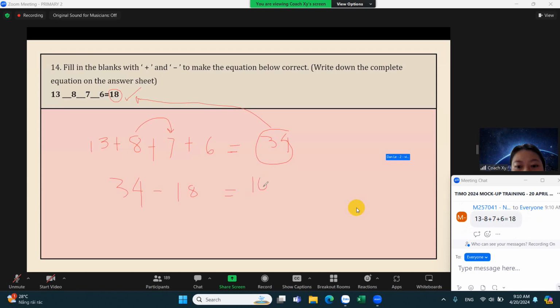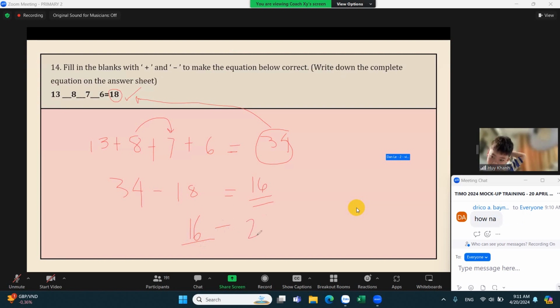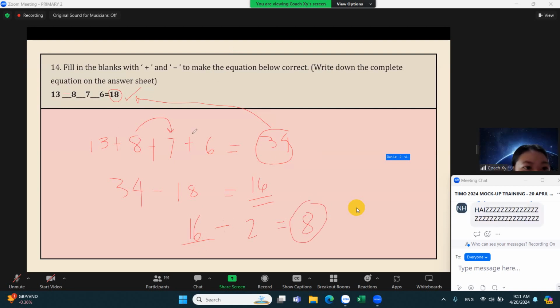16. Now, since we have assumed that we are adding them together, the value would double, right? Because instead of subtracting, we are adding the value. So we have to divide by 2 to get the actual value that we are subtracting. So 16 divided by 2 is 8. Okay, 8. So now, this means that 8 is the number that we should subtract and the rest would be added. Okay, you can check.